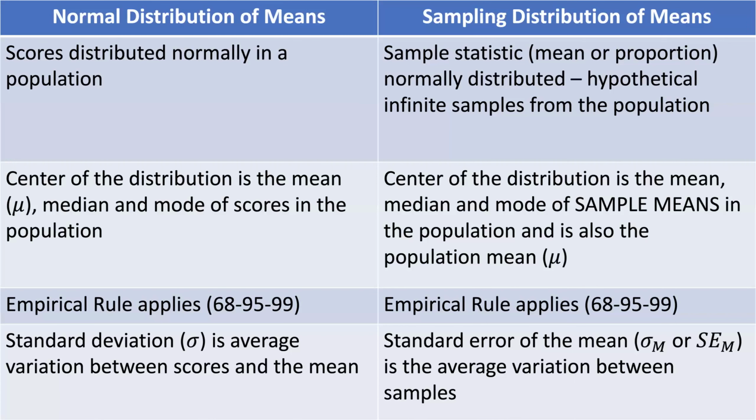So the standard error of the mean is the variation between our samples, but more importantly, it tells us how close our estimates are to our population mean. The smaller the standard error of the mean, the better our estimation. If you have a large standard error of the mean, there's a huge variation in our sample means, and so we're not getting a very good estimate of our population.